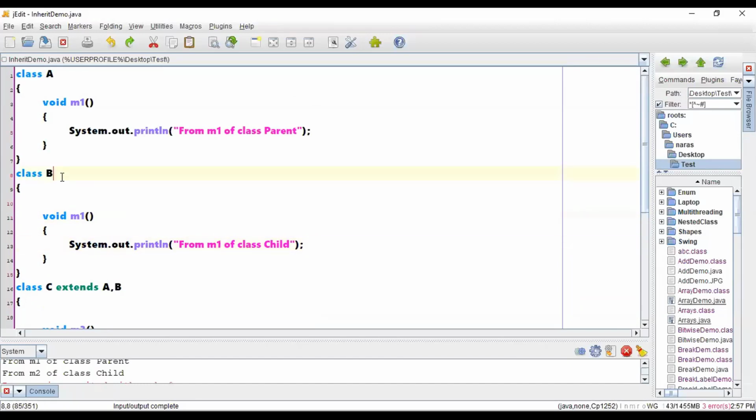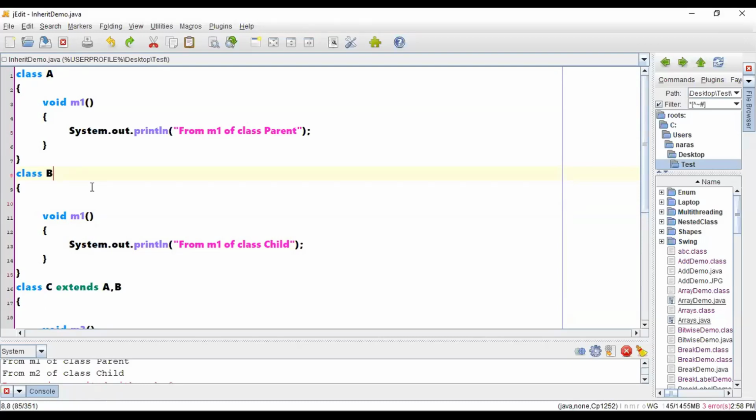See, these are independent. Class A is independent, class B is independent. When these are independent classes, there might be independent methods in them. I'm not extending B with A. I'm not saying class B extends A, right? If that was the case, then I need to take care that in A, M1 was already there. Why would I be writing M1 again in class B, right? Now this is not my scenario. What is my scenario? Both the classes are independent, and both classes have a method called M1.